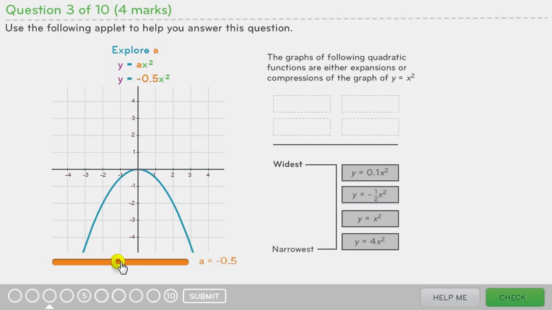Now let's try an a value of 1. That's just our basic function. Again, we're getting narrower each time. And lastly, even narrower is going to be when we have an a value of 4. So our graphs seem to prove that our order is right. Let's check our answer.